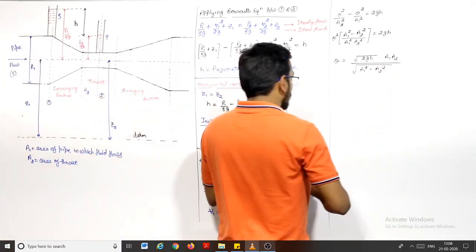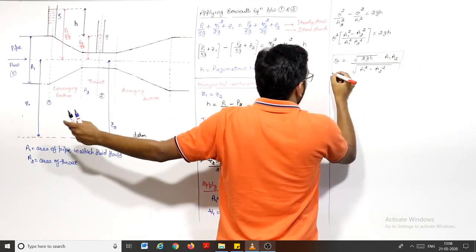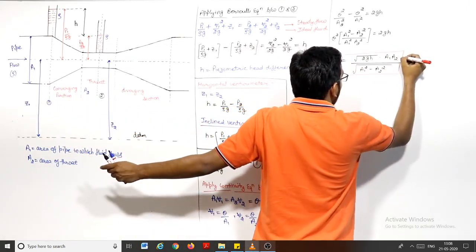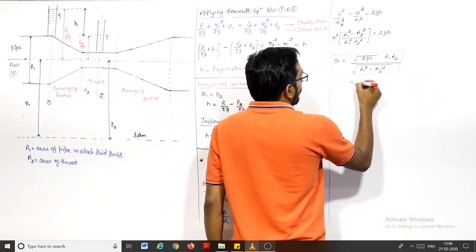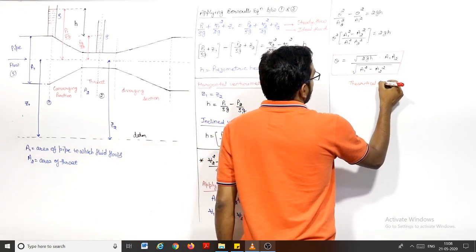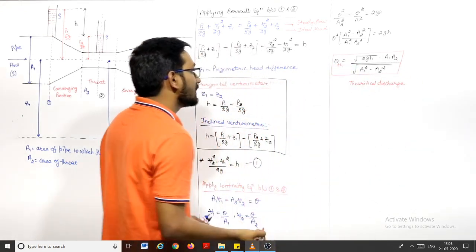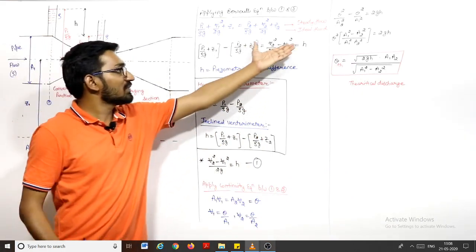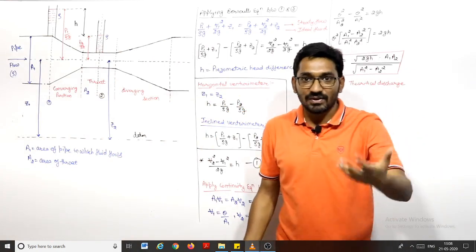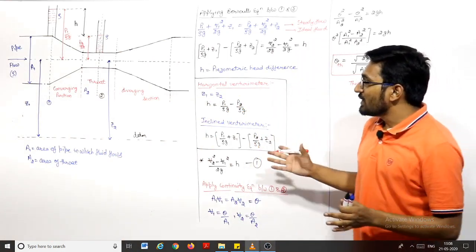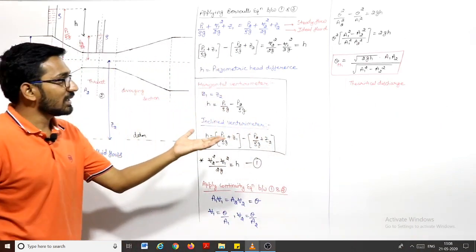This is the discharge, right? And we know that venturimeter is used to calculate the discharge, so you can calculate the discharge by this. And most important is, this is theoretical discharge. Why theoretical? This is not practical. This is not actual discharge, because you are considering an ideal fluid, in which viscosity is not there. But in actual case, viscosity is there. So if we consider the viscosity effect, then we will get the actual discharge. So this is your theoretical discharge, right?